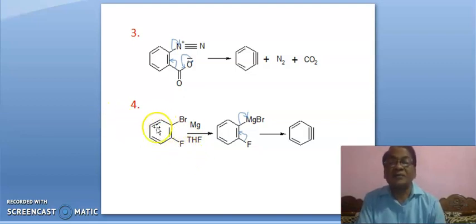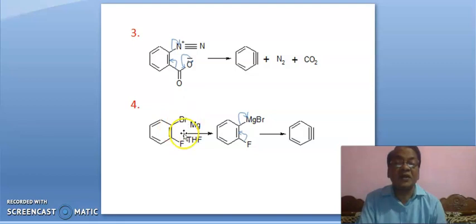Here, if it is treated with magnesium, magnesium will come here because this bond will break easily, because the bond length of this carbon-bromine is greater than that of this. So magnesium will come here, leading to phenyl magnesium bromide, and benzyne is formed.